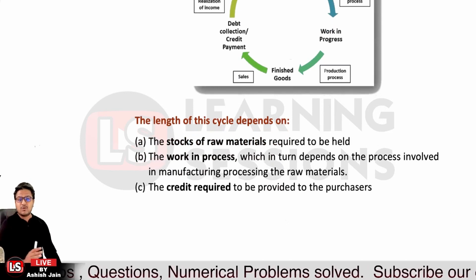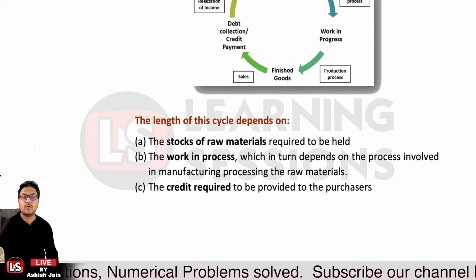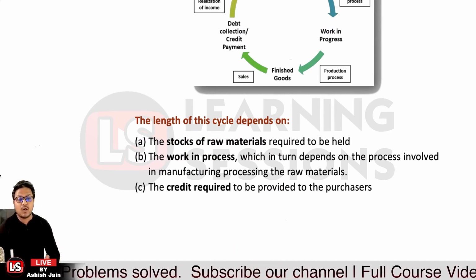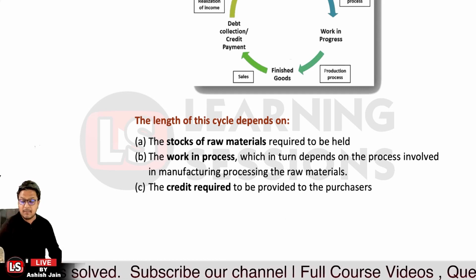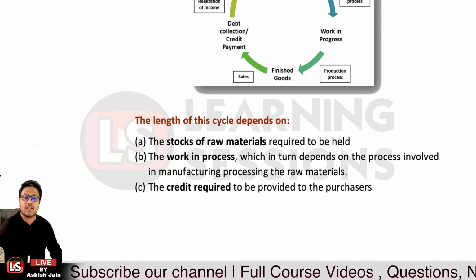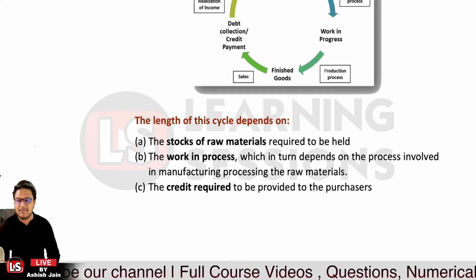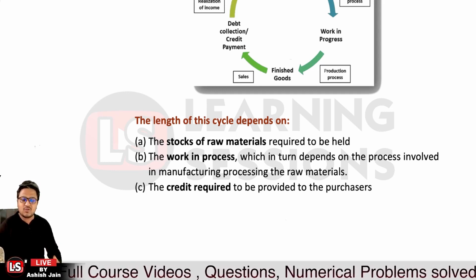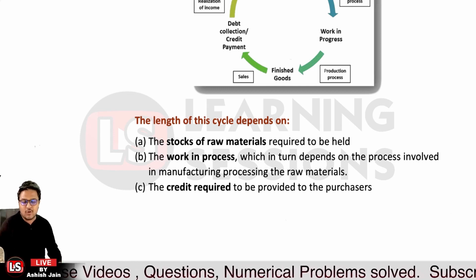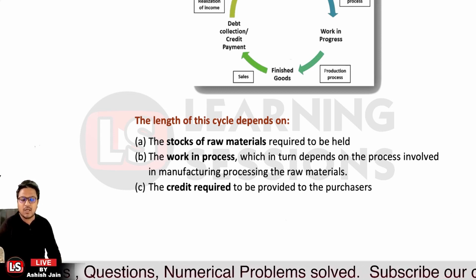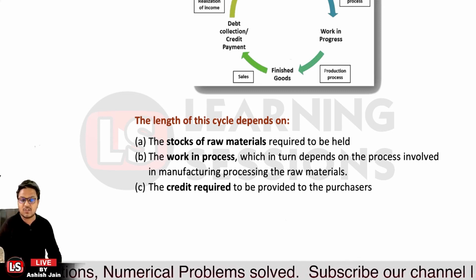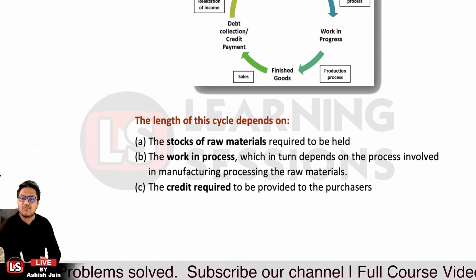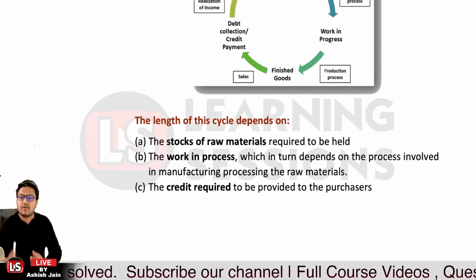Now the length of the cycle depends upon what? It depends upon the stock of raw material that is required to be held. And the work in progress depends upon what process is involved. If it's a lengthy process, if the manufacturing takes a lot of time, then definitely the period will be elongated, otherwise not. And also the credit that we need to provide to buyers. Whoever the buyer is, we need to give a credit period, and that will be an extra addition to our working capital cycle.